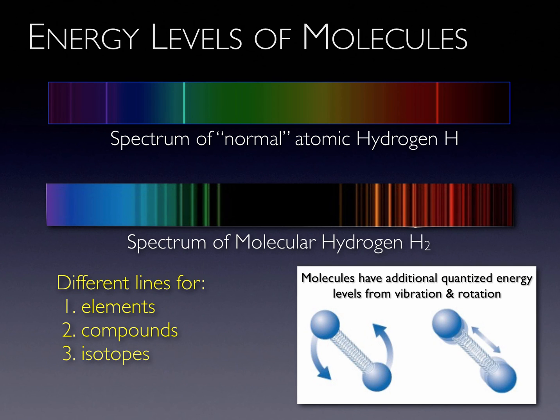When an atom is bound up as part of a molecule, this adds additional allowed energy levels due to additional rotational and vibrational energies. Even if the atoms are of the same kind, the line spectra become more complex. Each compound also has its own unique set of allowed energy levels. Thus, by analyzing spectra, we can also determine what compounds are present.